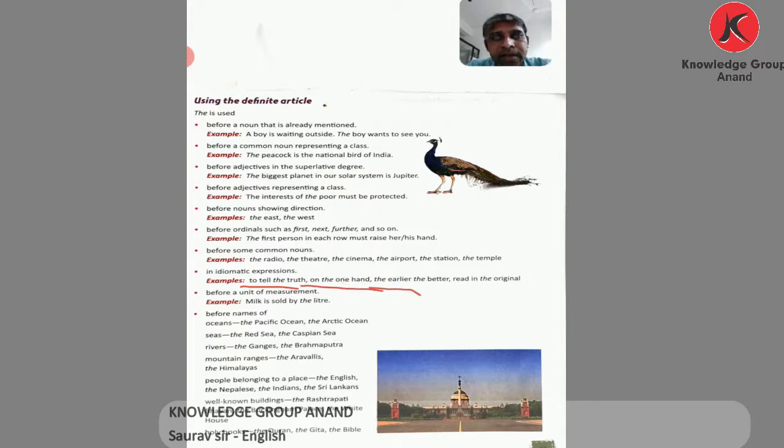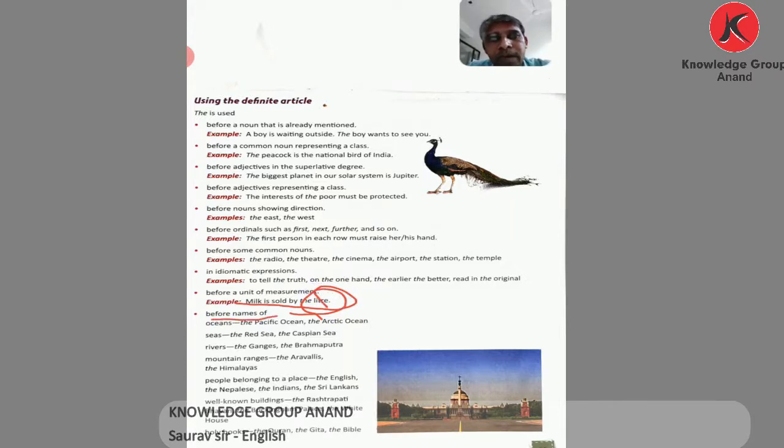The earlier, the better. Read in the original. We use the before idiomatic expressions. Now, before a unit of measurement: milk is sold by the liter. Milk is sold, but what do we use? We use the liter. That is why the.